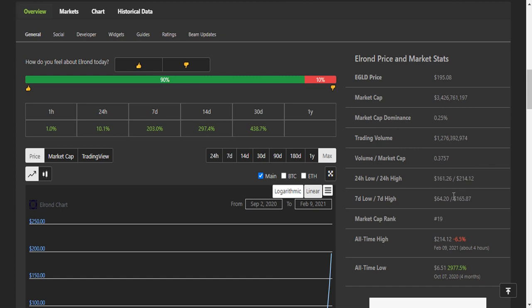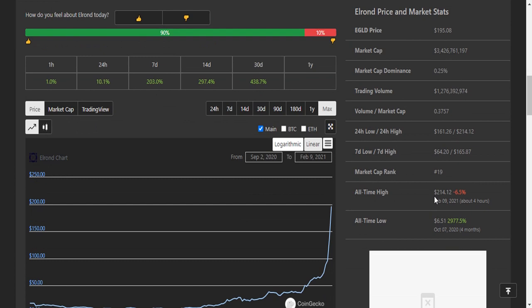This is the 7 days low price and 7 days high price and currently rank is 19 and this is the all-time high $214 of the EGLT and this is the all-time low $6.51. It is the all-time low and it gave 2,977% within 4 months. It was launched on October 7, 2020.